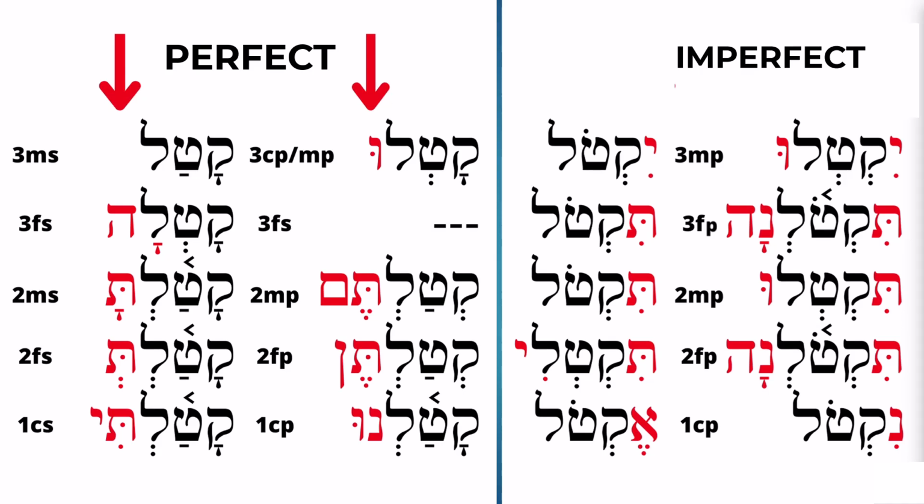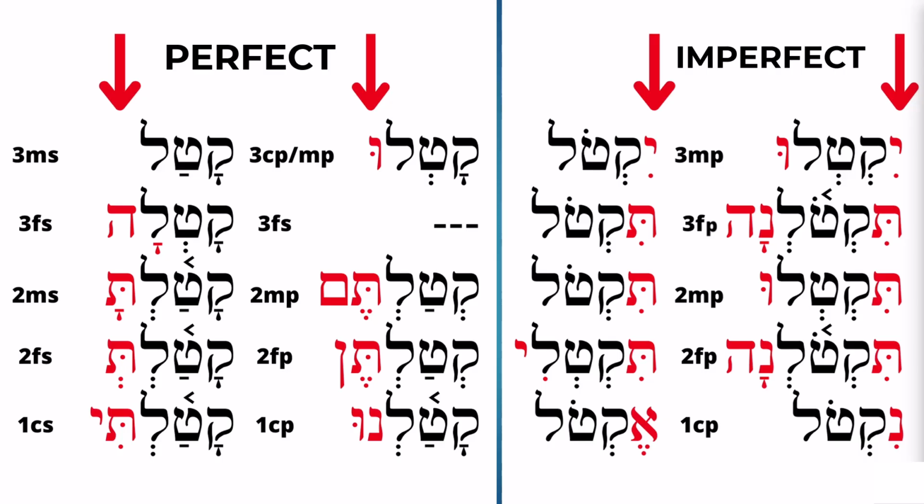You can see, it only adds suffixes at the end. And that's why it's called sufformative. But the imperfect is called preformative because it adds prefixes throughout, while the perfect tense has suffixes only. So you have preformative and sufformative. This is the most important difference: the imperfect adds prefixes and the perfect adds suffixes.